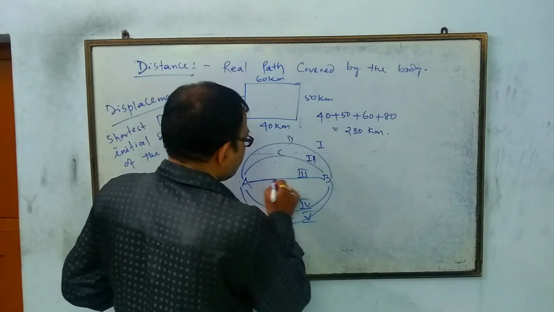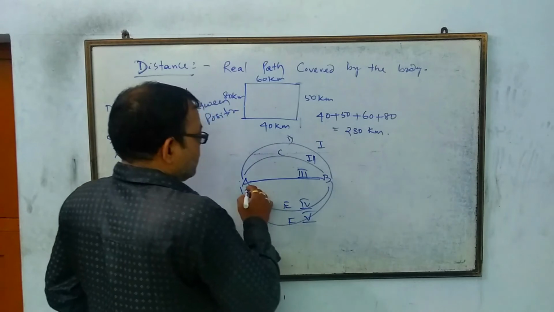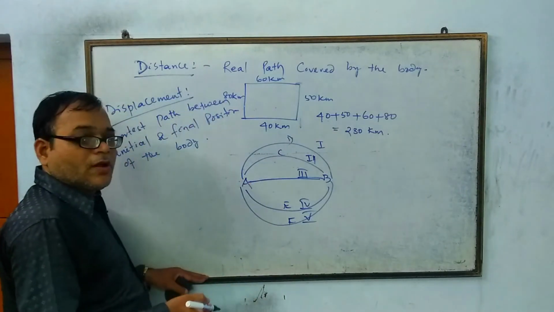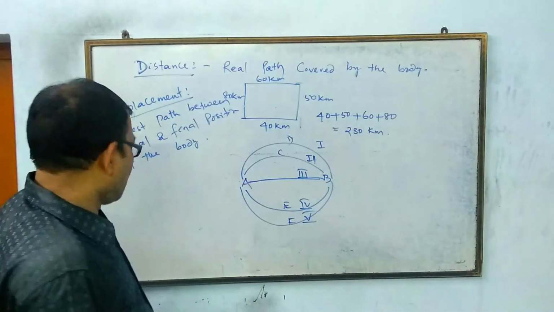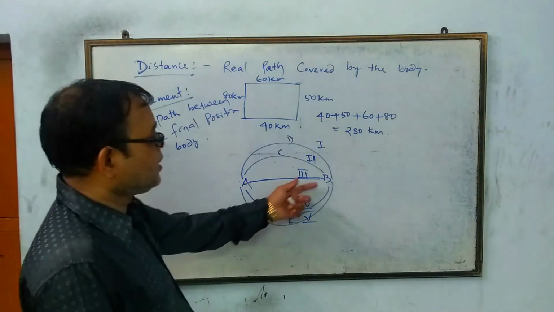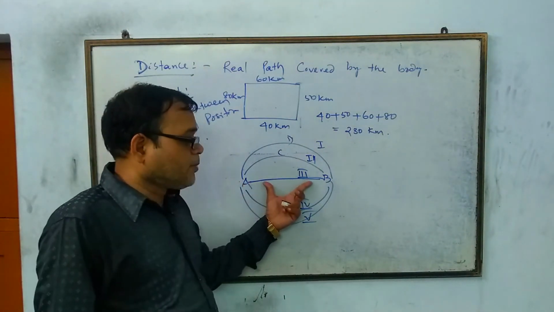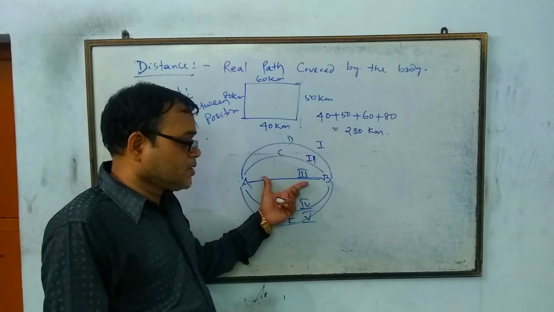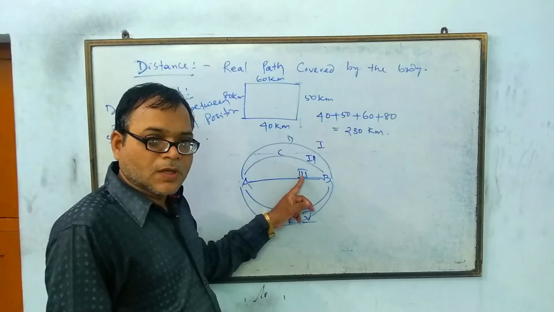Yes, answer is AB. What is the initial and final position of the body? Yes, initial position is A, final position is B. So the shortest path in between A and B is path 3.